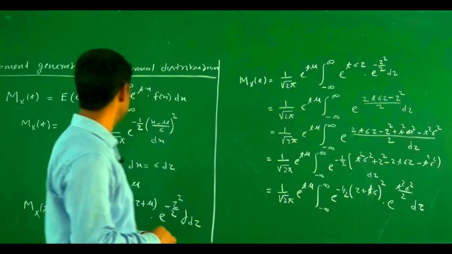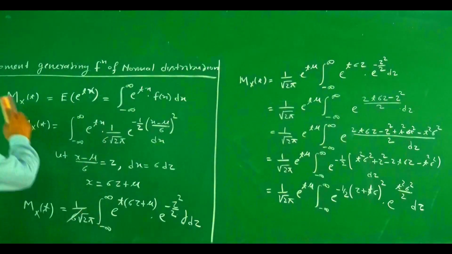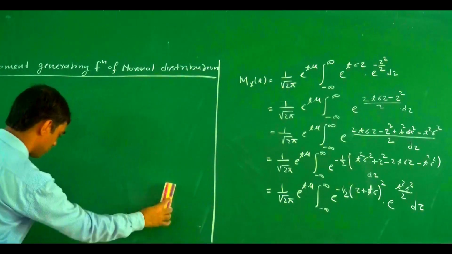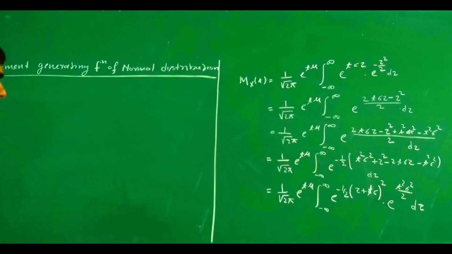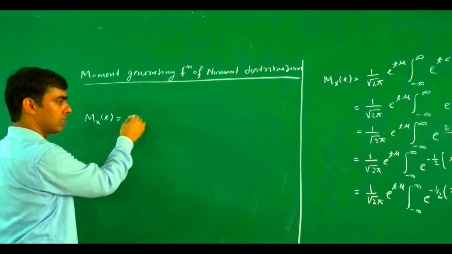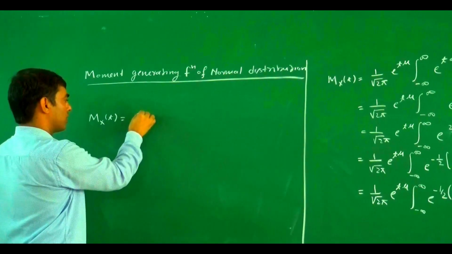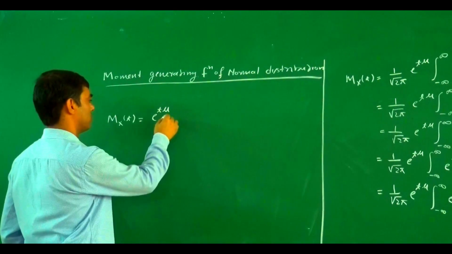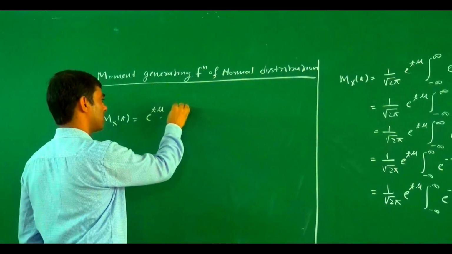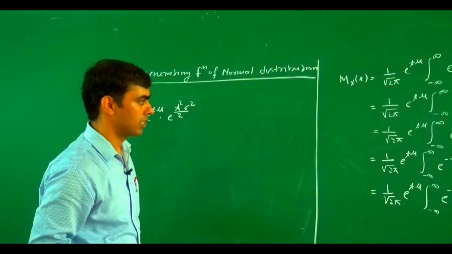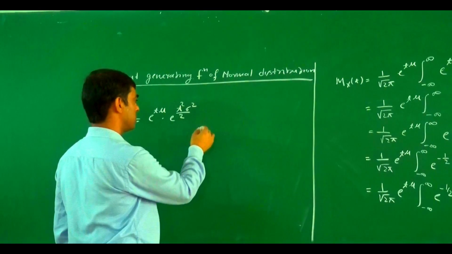So now after simplification, what is the value for the moment generating function? M_X(t) becomes e to power t mu, and the constant term comes outside, so e to power t square sigma square divided by 2 comes outside.